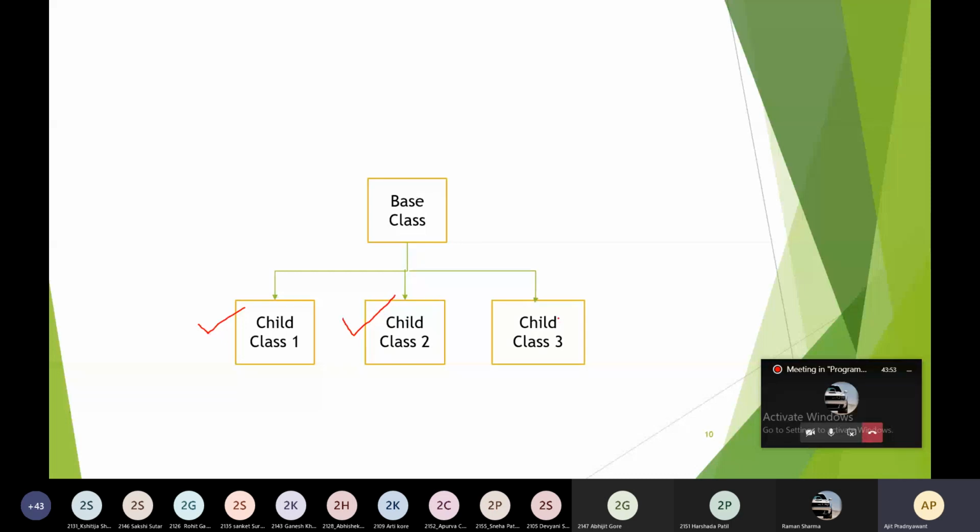Then again, you have derived another child class from the base class, that is child class 3. And this is called hierarchical inheritance, which will maintain the hierarchy. That's why it is called hierarchical inheritance. In hierarchical inheritance, you will have one base class, and then there are many subclasses.